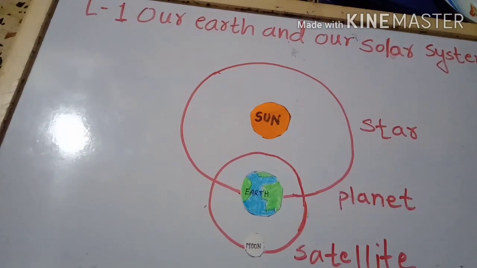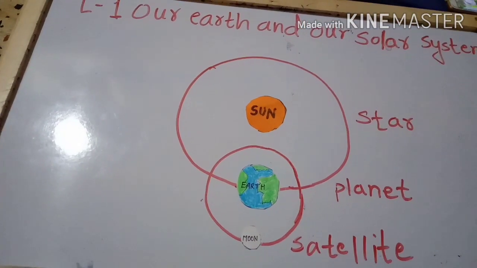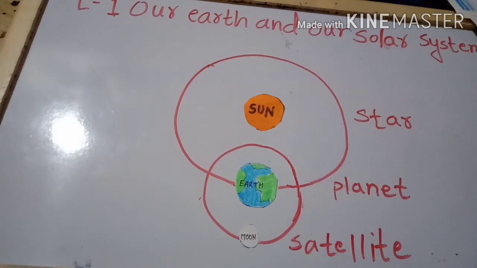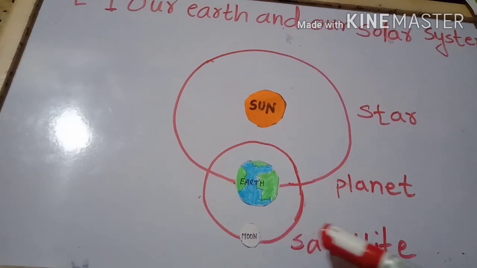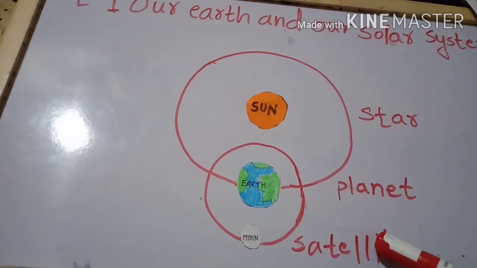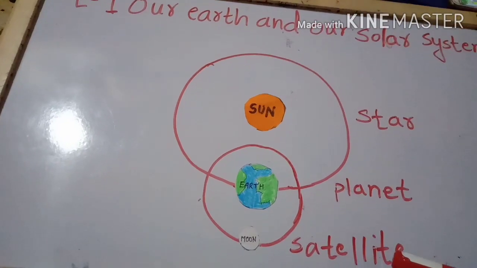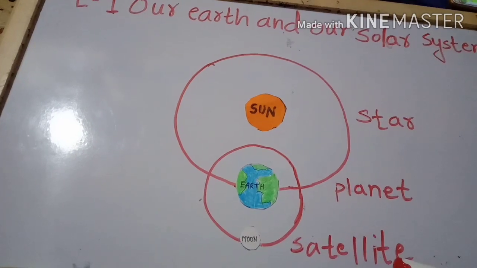We see the moon at night. Yes or no? So the moon is seen by us from the Earth at night. It revolves around the Earth. Hence, it is called a satellite of the Earth. Most of the planets in the solar system have satellites. The planets revolve around the sun along with their satellites.